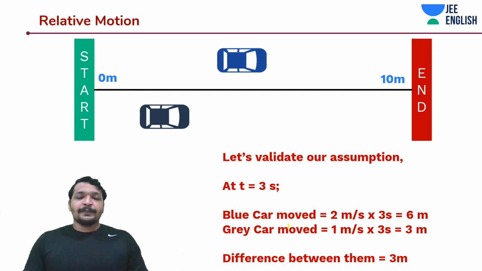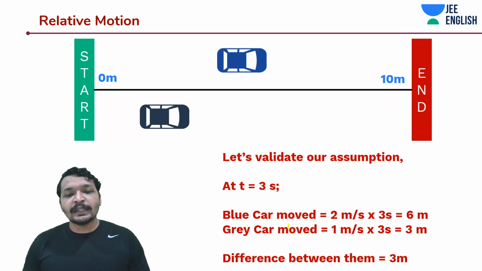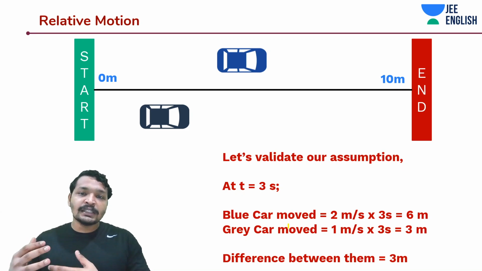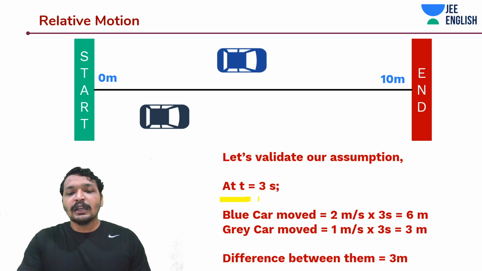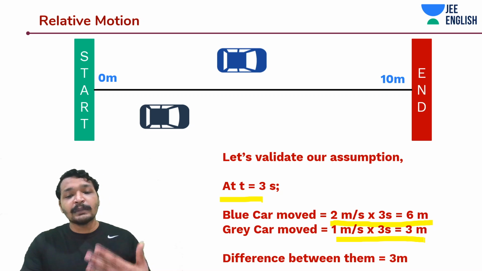So now let's do a thing. We know all the parameters for 2.5 seconds. We'll now calculate it for 3 seconds and derive the relative speed result. So at 3 seconds, the blue car would have covered 6 meters, which is correct, whereas the grey car would have covered only 3 meters.